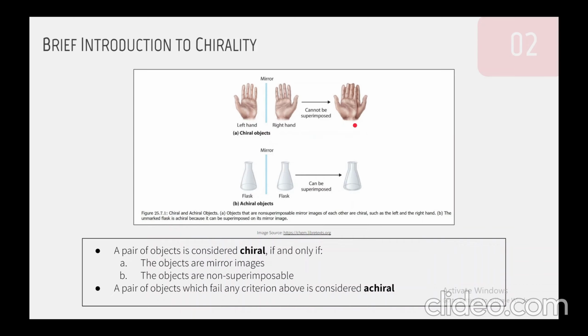While you might think rotating the left hand onto the right hand or vice versa would produce an overlap, they still wouldn't be considered the same object because they're facing different directions. If we take a look at these flasks here, we can clearly see that they are achiral because while they are mirror images, the two flasks can be superimposed onto each other.